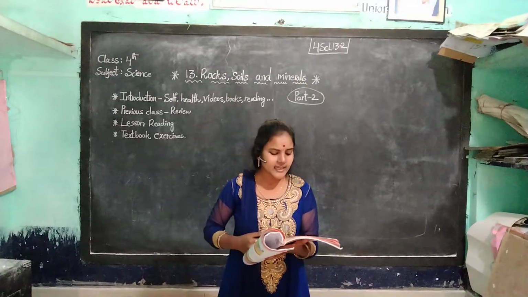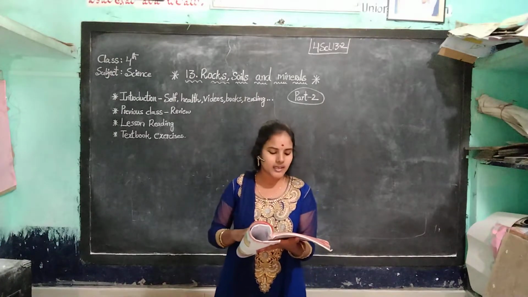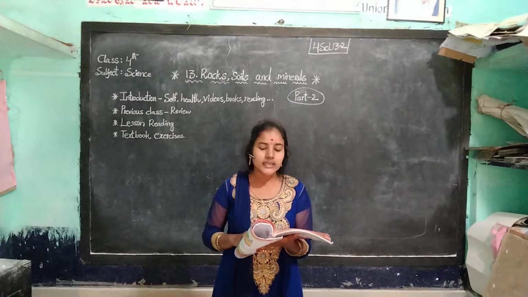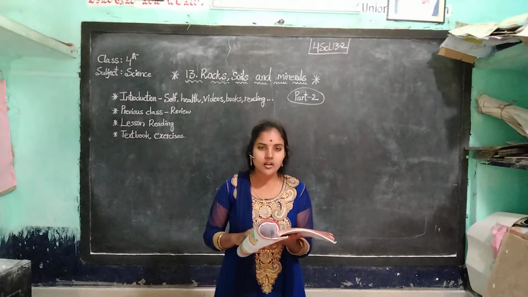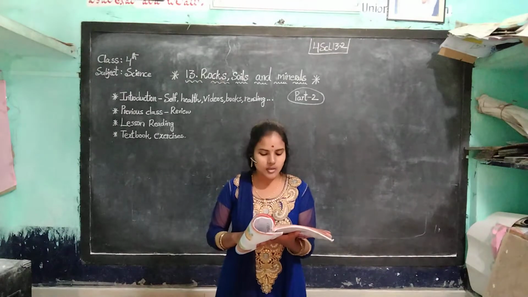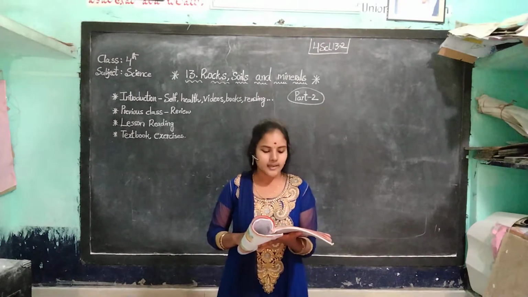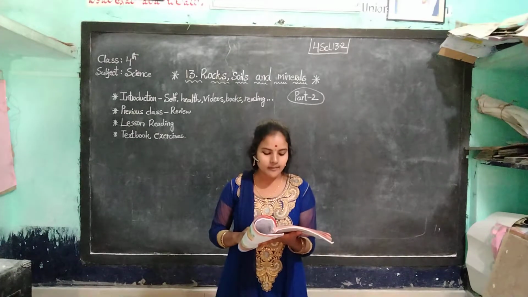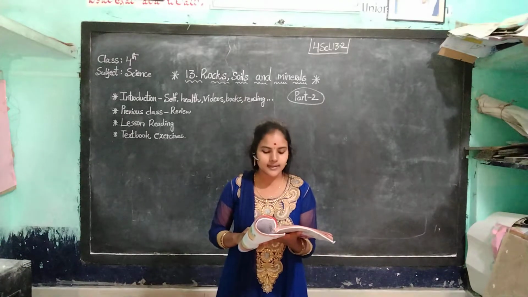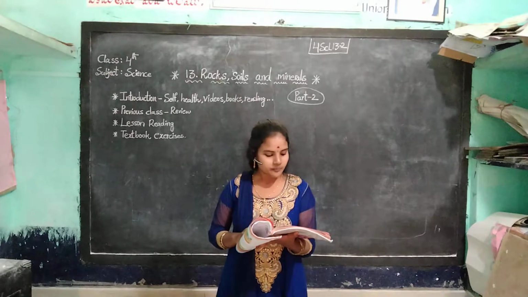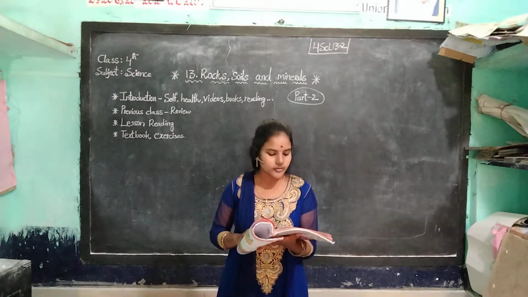Here, first one, layers of the soil. The soil is formed by different layers that are of different colors. The topmost layer of the soil is called topsoil. It is only a few inches thick and is dark in color. It is soft and loose.